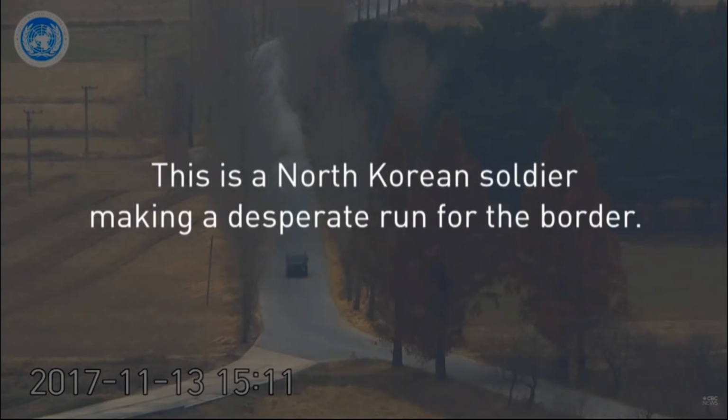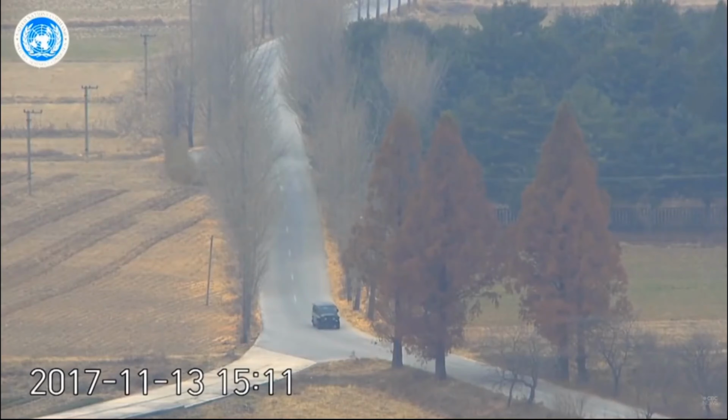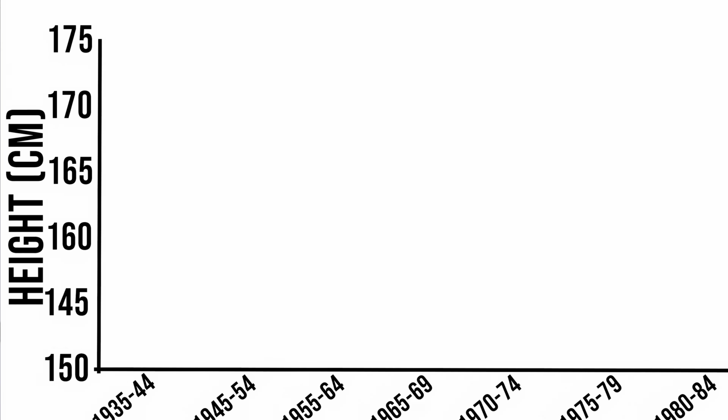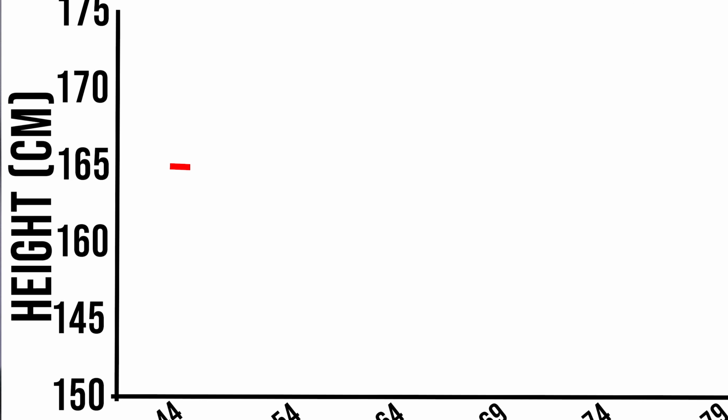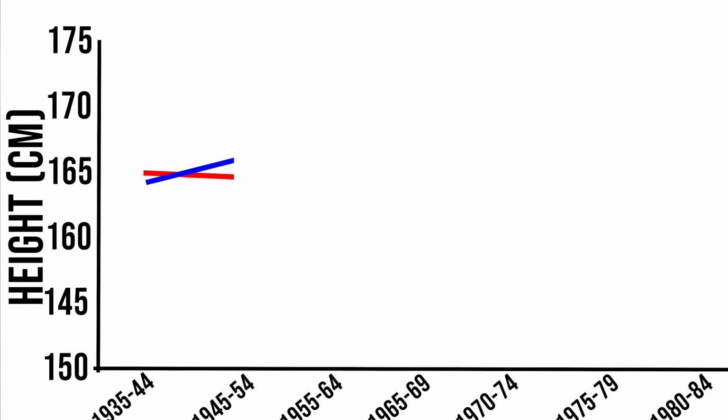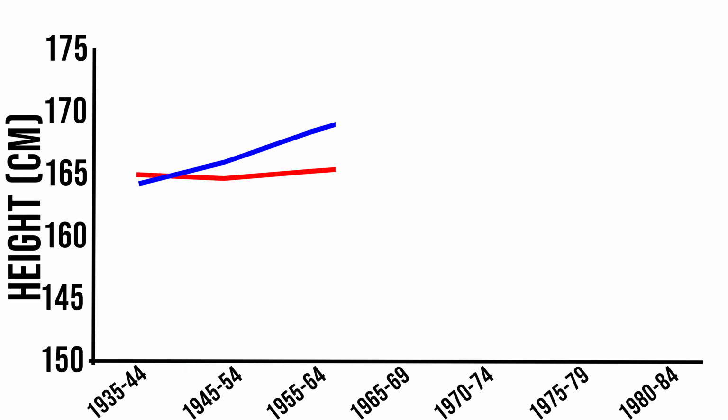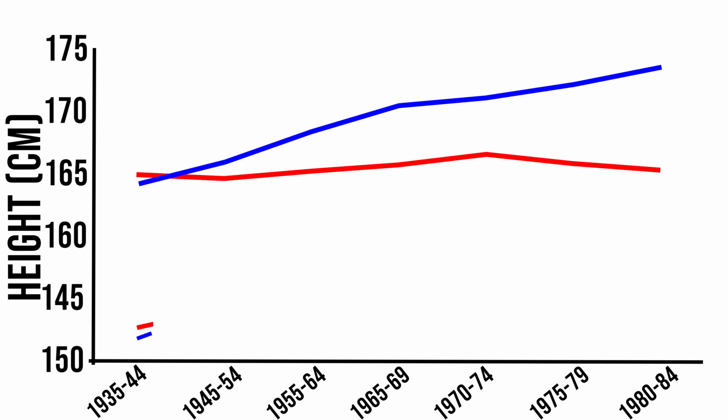Some economists looked at average heights for North and South Korea using a really clever strategy. They looked at defectors from North Korea who sought refuge in South Korea. North Korean socialism starts in 1945. So if you look at the men in North and South Korea born between 1935 and 1944, you find that North Korean men were actually half a centimeter taller than the South Korean men. The advantage disappeared in the first 10 years of socialism. Then, as socialism's influence and effects grew, the average North Korean man ended up being 8.3 centimeters shorter than South Korean men. We see the same trend for women.